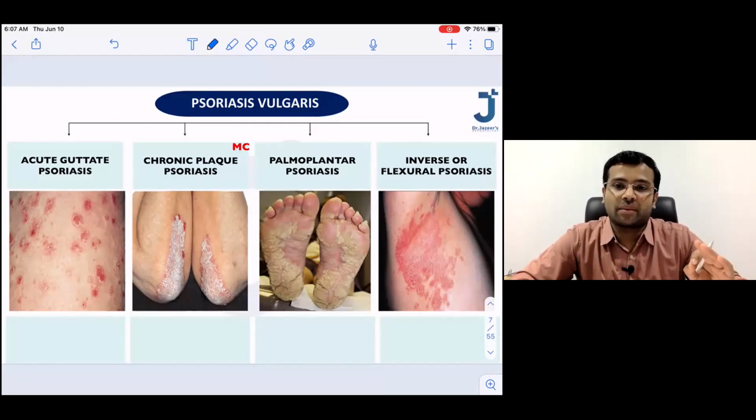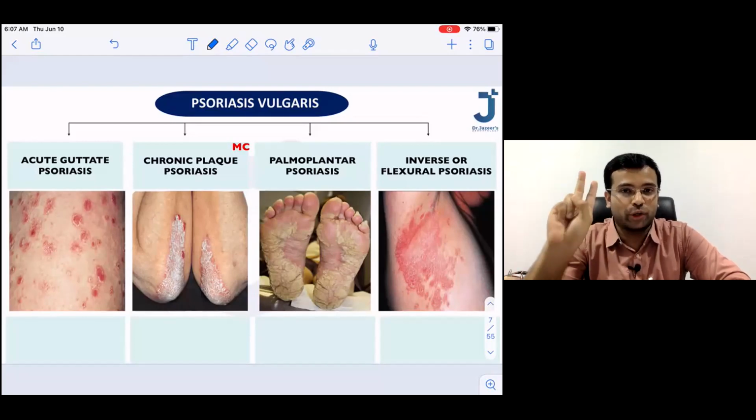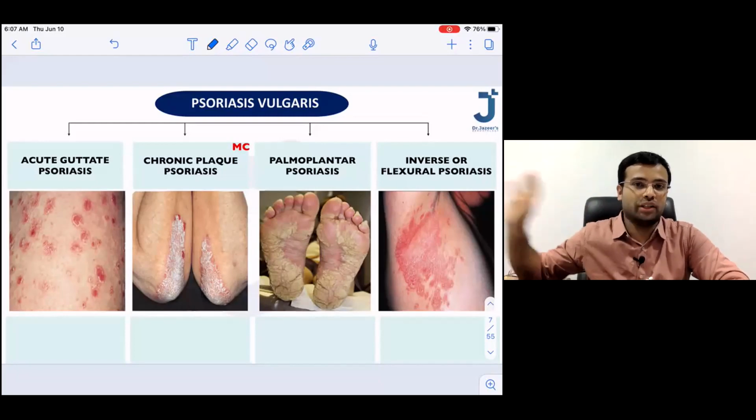Now let us see. Pavitra, I will explain what the fourth type is. I'll explain all the types now. So let us concentrate on psoriasis vulgaris. Please try to imagine, if there is an acute form, there is going to be a chronic form, and then two other types.